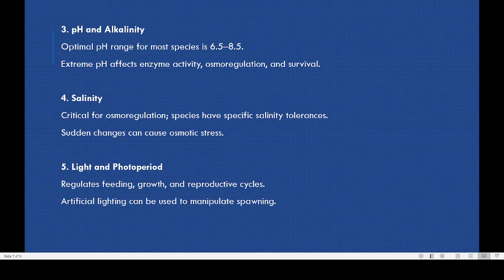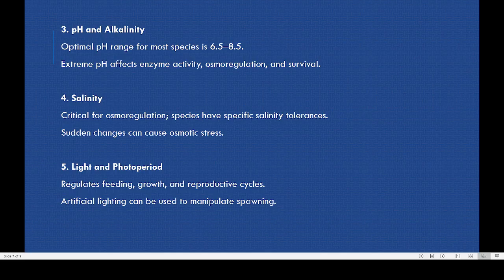Then we have salinity. The importance of salinity is that it is very important for osmoregulation. How much salt is present in the water? That is an important thing. Some fish may be able to survive easily in salt water, while some may not be able to survive properly in salt water. So sudden changes in salt water concentration can lead to stress for the fish.